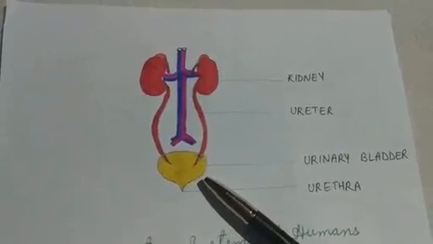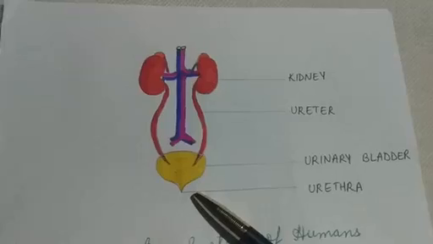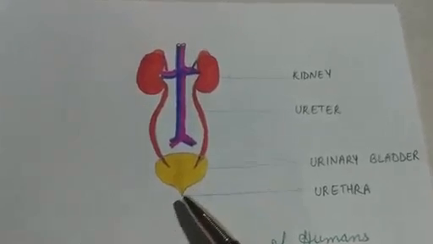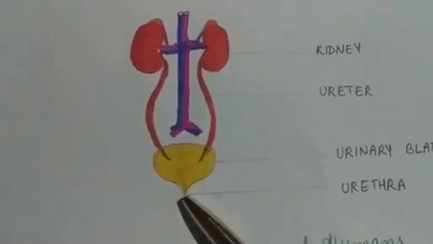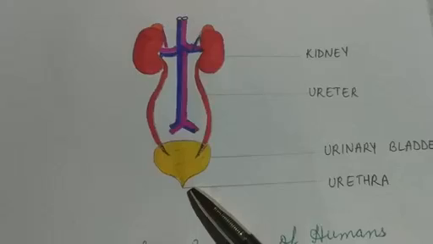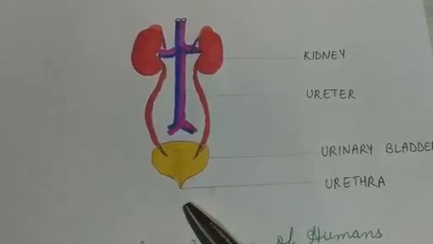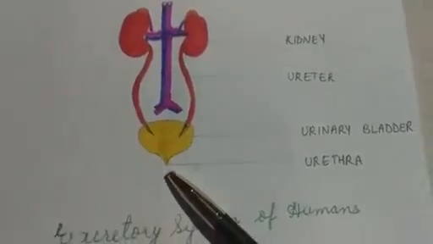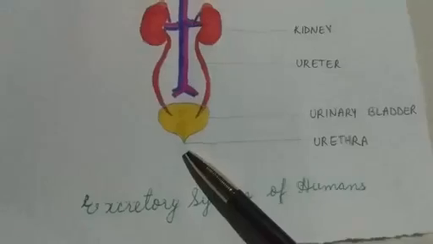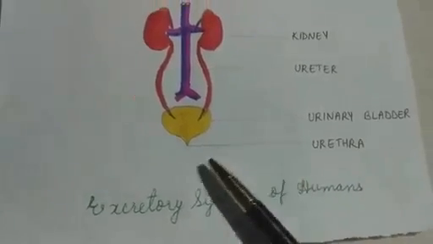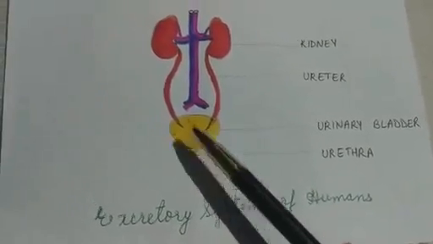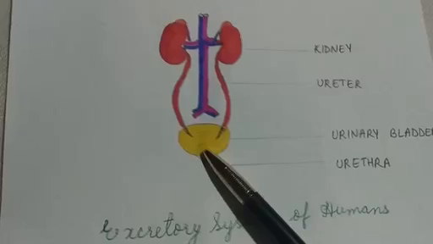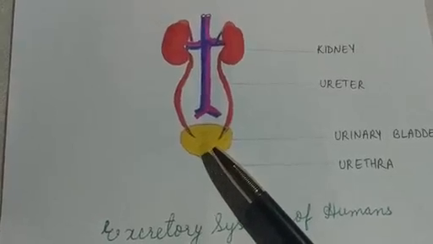Urine exits the urinary bladder into the urethra, which carries urine out of the body. So this is the last part which carries urine out of the body. Now what is urethra, children? It is a duct which conveys urine out of the body, from the urinary bladder.